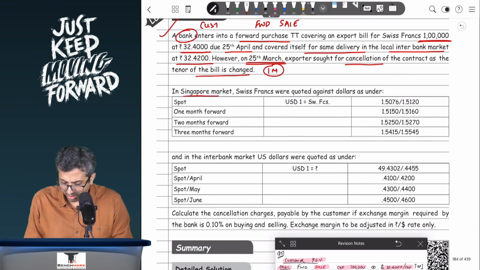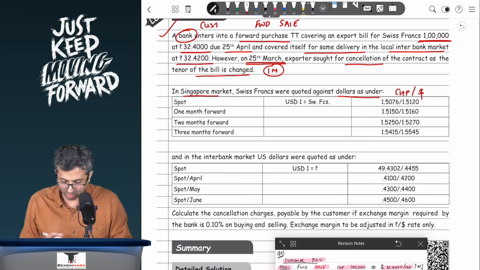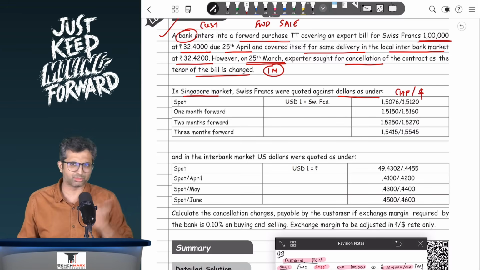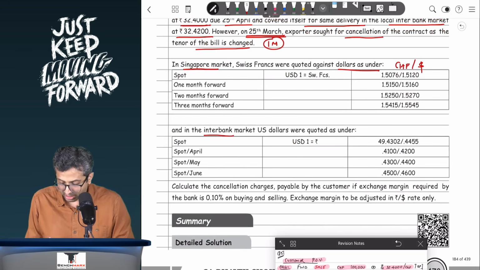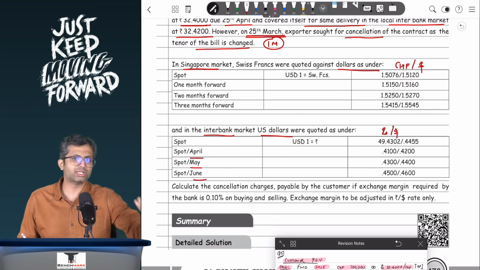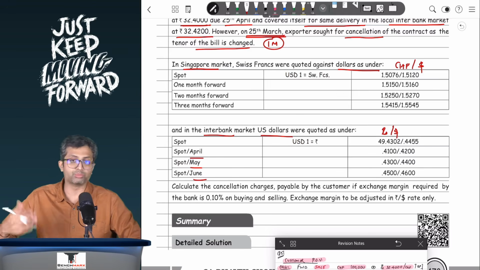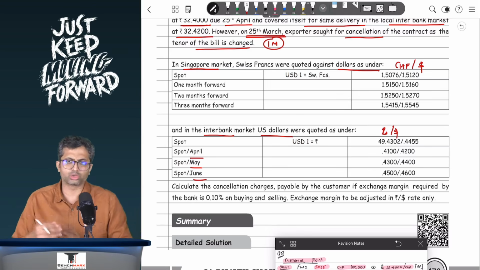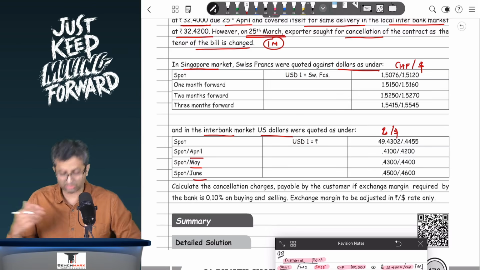In the Singapore market, the Swiss francs are quoted against the dollar as under. So this is Swiss francs, that is CHF, per US dollar. These are the rates, spot rate and 1 month forward rate. There's 2 months and 3 months as well. This is a lot of data. And in the interbank market, US dollars were quoted as follows. So this is the rupees per dollar rate. Again, spot, this is spot, April, May and June. This is the way interbank rates are quoted. Spot April would mean the expected forward rate quoted in the interbank market for April, similarly for May, similarly for June.